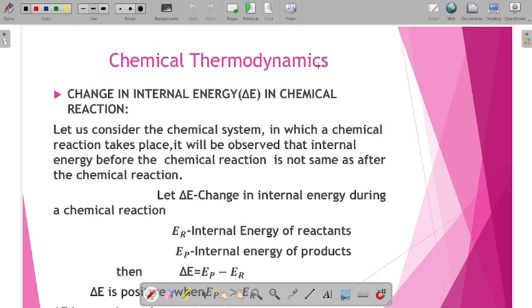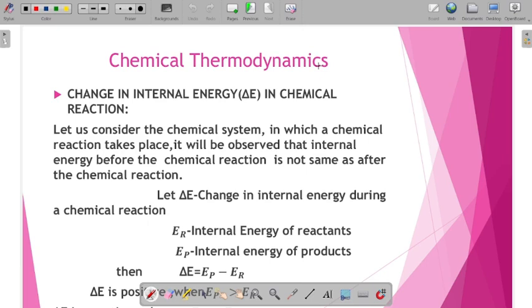So the change in internal energy in a chemical reaction. A chemical reaction is also a chemical system inside which a chemical reaction takes place. So we consider the internal energy of the reactants, and after the reaction it is converted into products. If we determine the internal energy of the products, that is different from the internal energy at the initial stage, that is for the reactants.